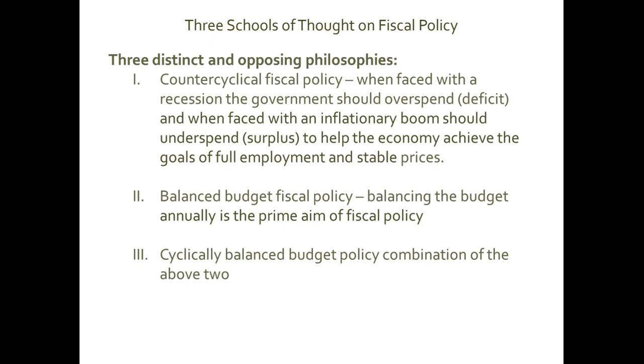So the market will adjust itself. So government should not worry about these two problems. Government should worry about deficit or surplus. So this philosophy says that the federal government should balance its budget every single year. That is, balancing the budget annually, remember, every year, is the prime aim of the fiscal policy.